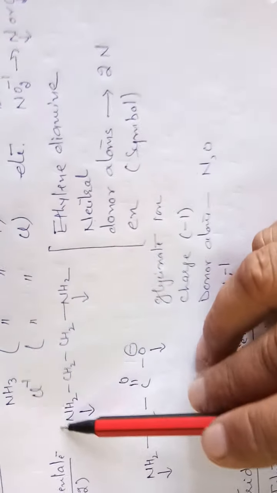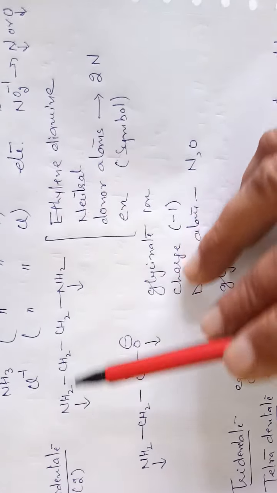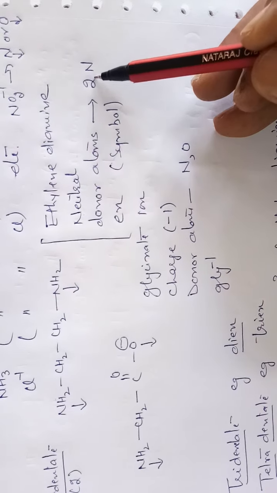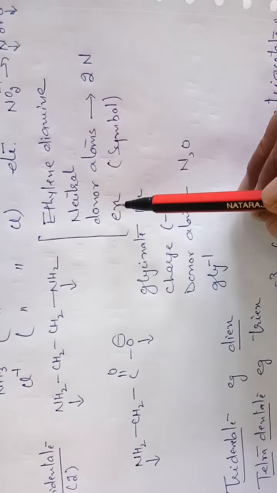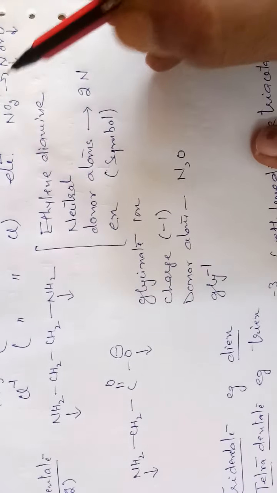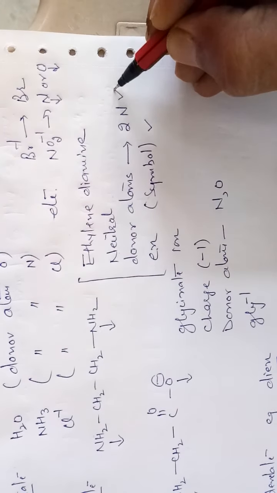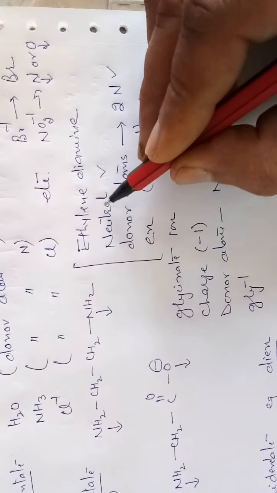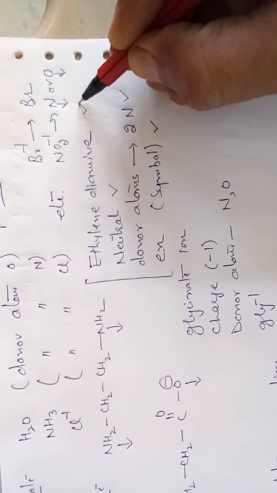It carries no charge; it is neutral. Donor atoms are two nitrogen atoms. Its symbol is En. For every ligand, you have to remember its symbol, donor atom, charge, which in this case is neutral, and its full name.